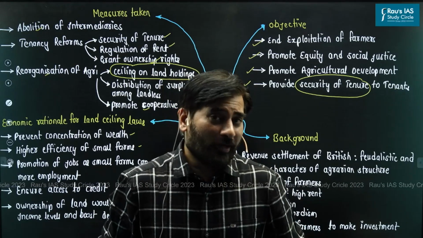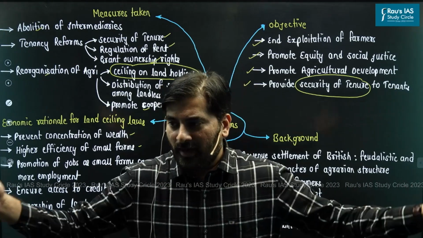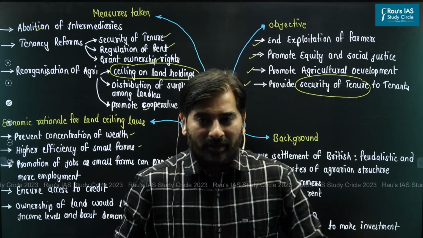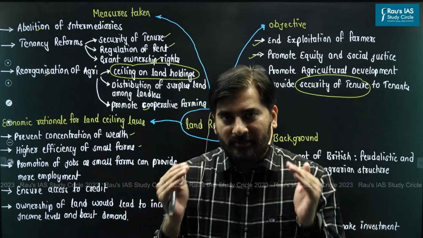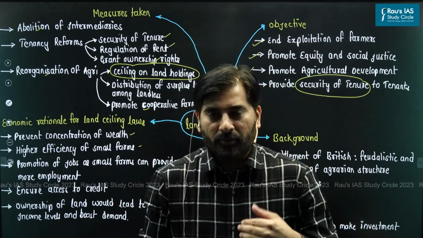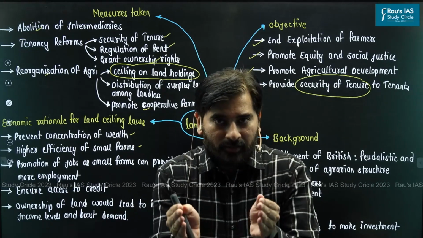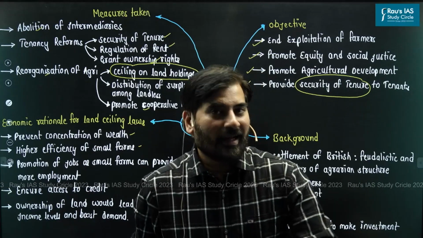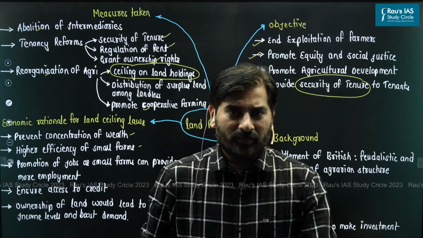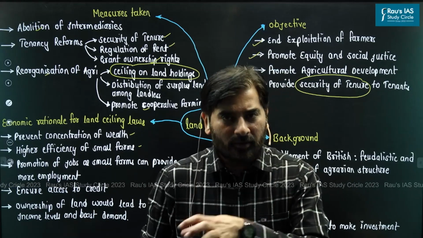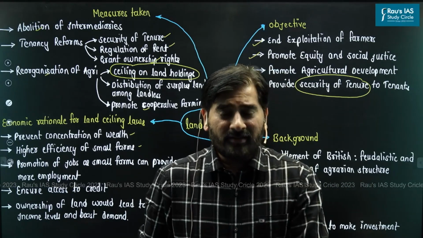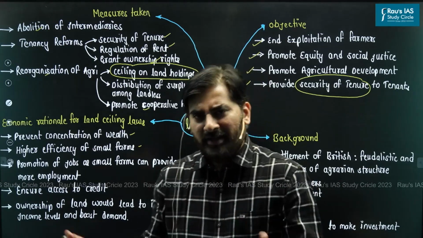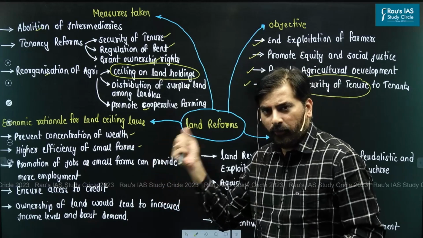The second way to look at it is, naturally, if the farm is very big, it is inefficiently managed by a single person. But if, with the land ceiling, the land is distributed among multiple farmers, the land holding becomes small. A small farmer can better and more efficiently manage the land. So, this is a debate, that is whether the small land holding is good or bad. Now, what we must understand here is, in some cases, the small land holdings can be beneficial. So, that is what you have to just know and write this as a point.